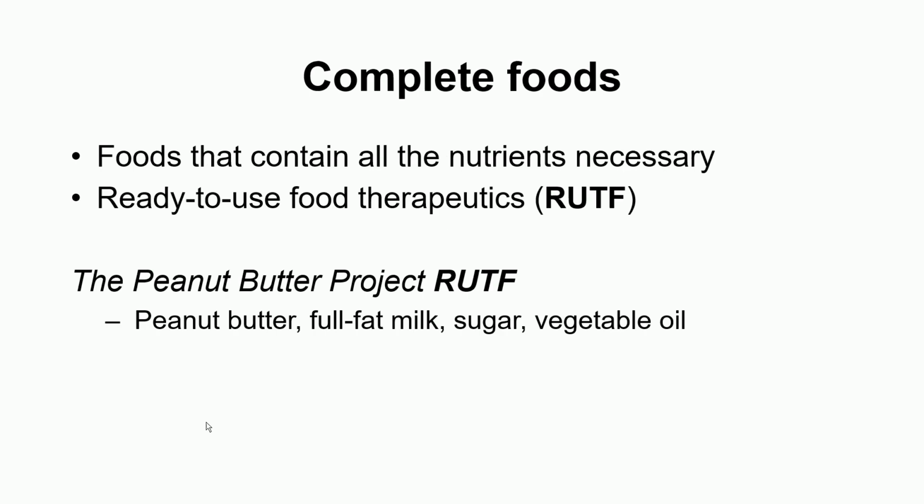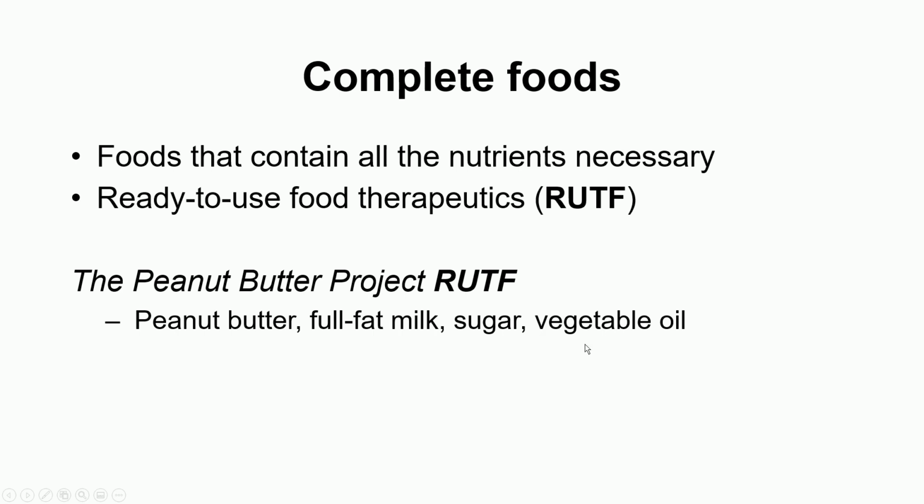Okay, so going back to the project which Dr. Mannery has done in Africa to solve the problem of malnutrition. He tried various things, but then he came up with this product called peanut butter. The project is called the Peanut Butter Project, and it is a kind of food made of peanut butter, full fat milk, sugar, and vegetable oil.